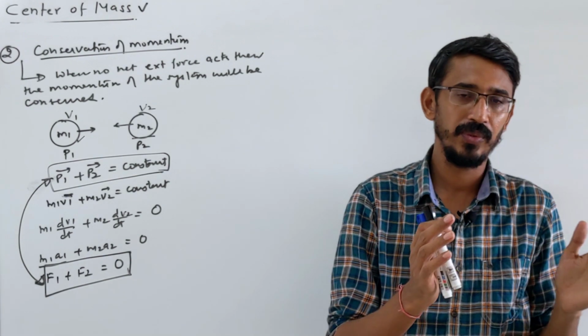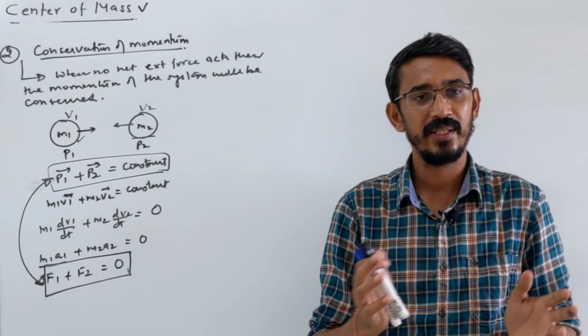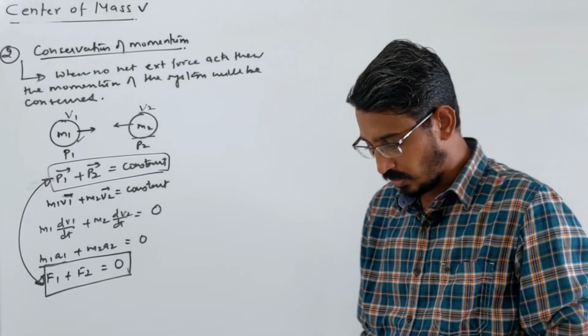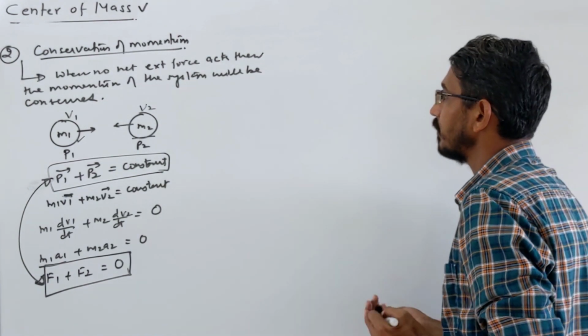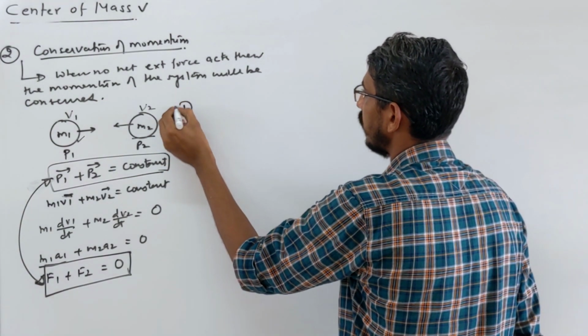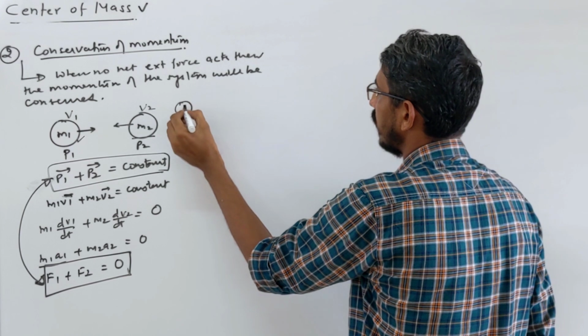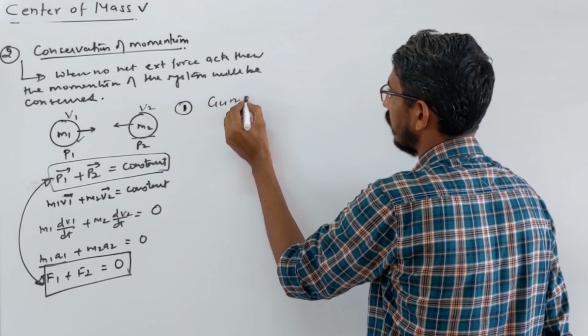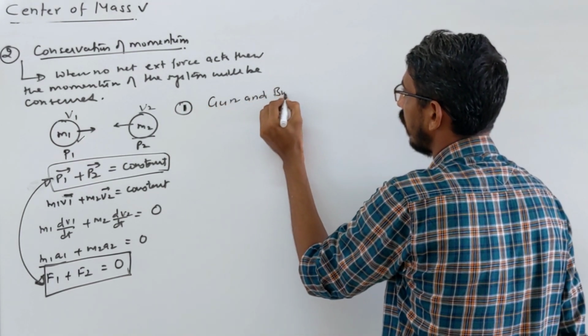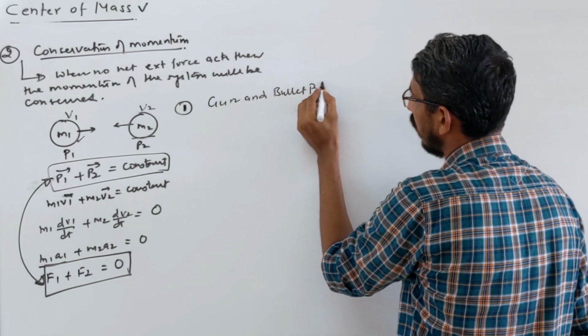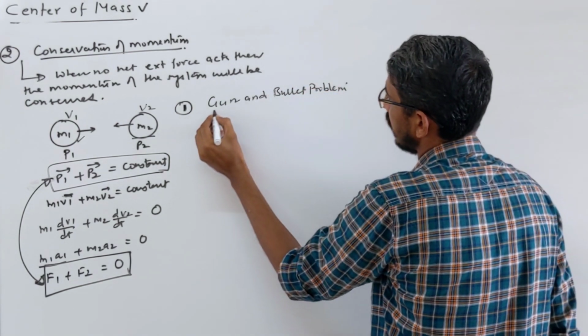Now what you have to do in this topic, we will talk about 5-6 questions which they repeatedly ask in our NEET exam. So we will talk one by one about all of them. So first most famous problem is the recoiling of gun, or you say the gun and bullet problem. We'll see what type of questions are asked.